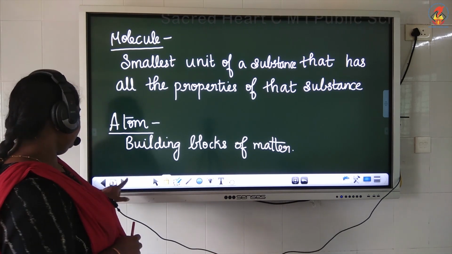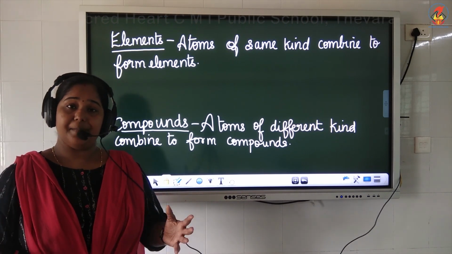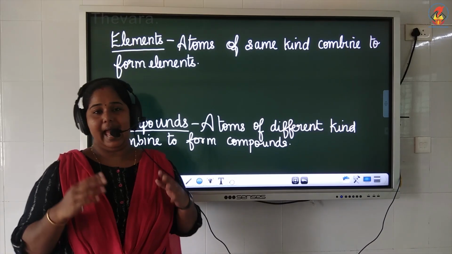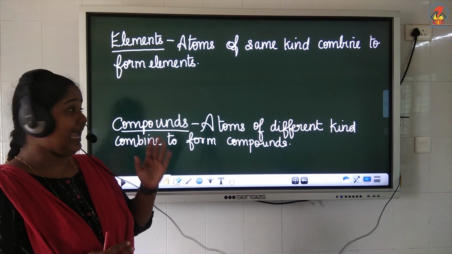Now, sometimes atoms of same kind combine together, and sometimes atoms of different kinds combine together. I'll explain it with an example. When atoms of same kind combine, it is called element.